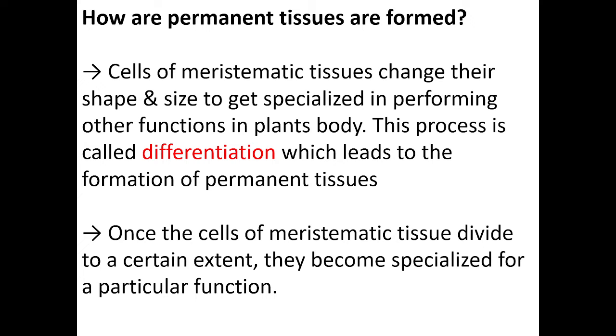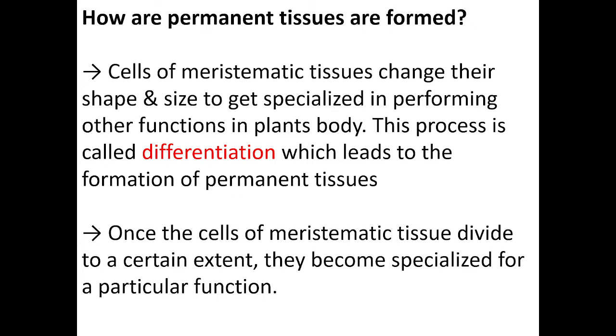That's why the name is permanent tissues. But how do they form? They form due to one process that is called differentiation. So what is happening in differentiation? When the cells of meristematic tissues change their shape and size to get specialized in performing other functions in the plant's body, this process is called differentiation.